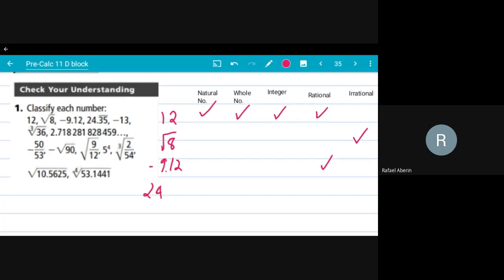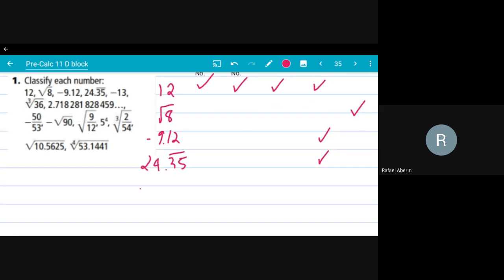24.35 with a bar on top of the 35. Well, that means that the 0.35 that is part of this number is repeating. So it's like 24.35, 35, 35. And any repeating number can be turned into a fraction. That's why it is a rational number. Rational only.